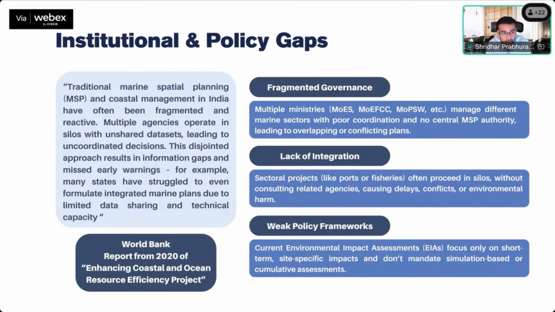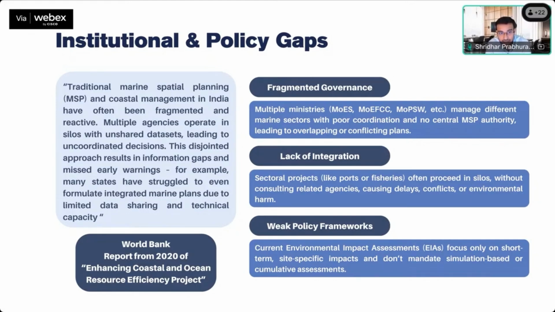Multiple agencies are operating in silos with unshared data sets, leading to uncoordinated decisions. And this disjointed approach is what results in this information gap and the missed early warnings. Many of the states are still struggling to even formulate an integrated marine plan due to the limited data sharing and technical capacity that we have.